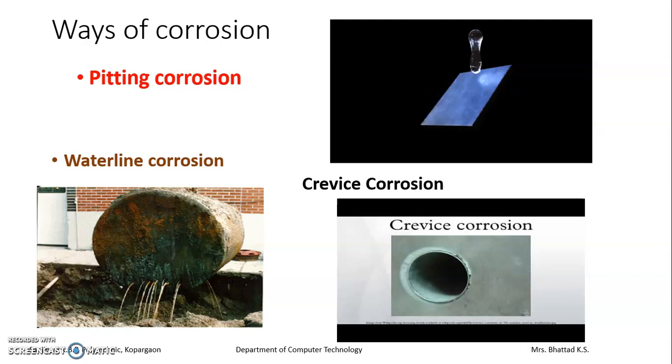Next one is waterline corrosion. Waterline corrosion, that is when you will observe underground water pipeline and somewhere it is open, then you will find that the pipeline which is underground getting corroded, whereas the pipeline which is exposed to air is least corroded. As the underground pipeline is with less supply of air and hence anodic, so getting corroded, whereas the pipeline which is open to air is cathodic and safe from corrosion.